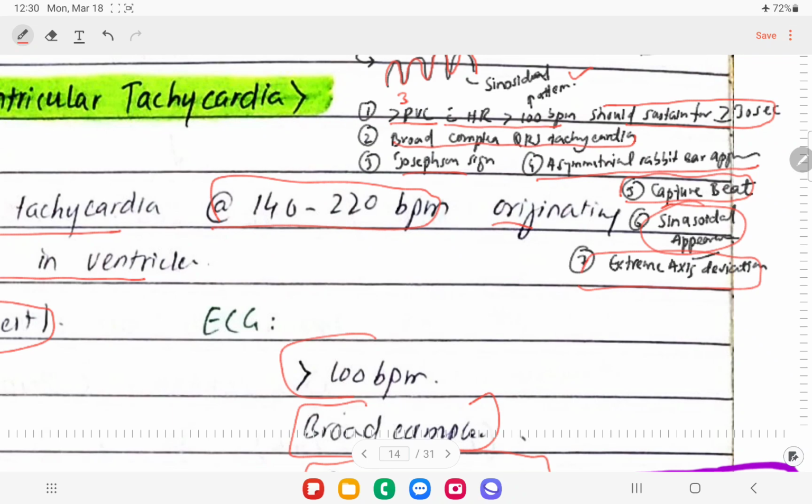If we talk about axis in these patients, I have drawn that, so it will be falling in this direction, right? So this is called the extreme axis deviation. If it is present in this area, it will be called left axis deviation, right? And this is the normal axis, and if it is present here, we're going to call it right axis deviation, right? So the vector will be falling in this area in ventricular tachycardia patients, right?